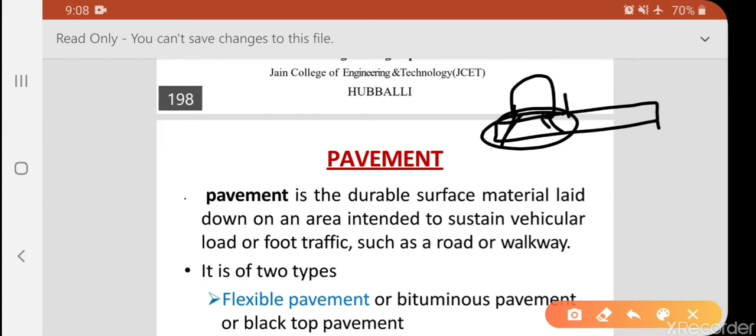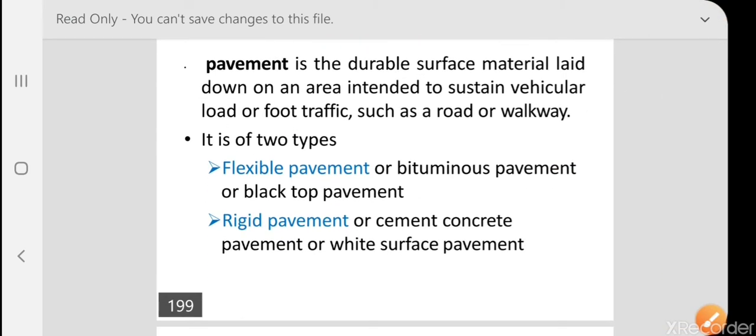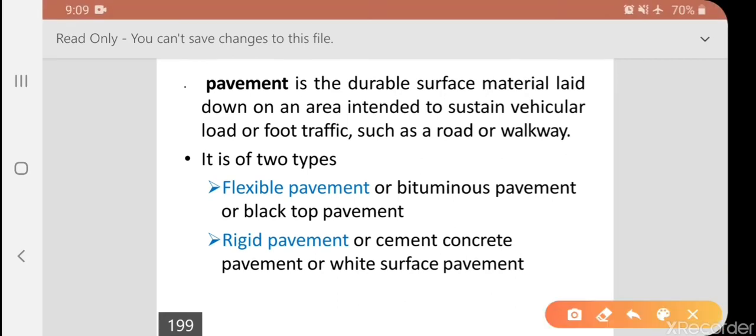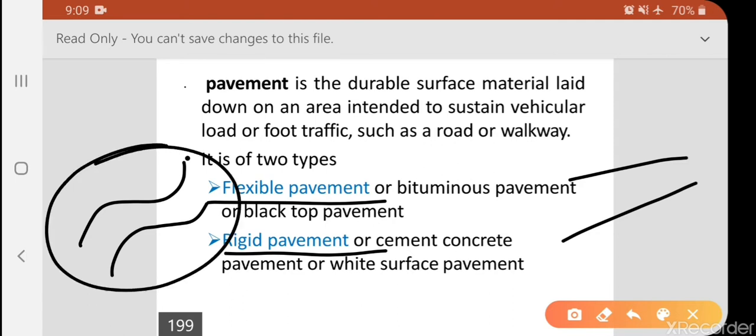As per our textbook definition, pavement is the durable surface material laid down on the area intended to sustain vehicular load or foot traffic. Such a one is known as a walkway. In pavement, there are two categories: first, flexible pavement, and second, rigid pavement. As the names indicate, flexibility will be there for the pavement substructure.